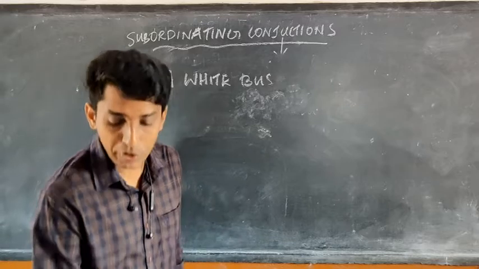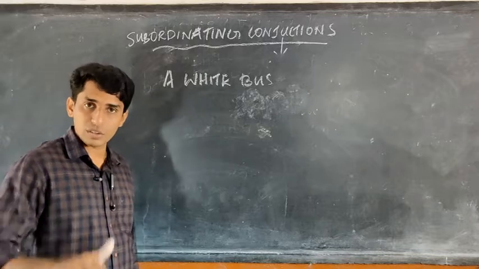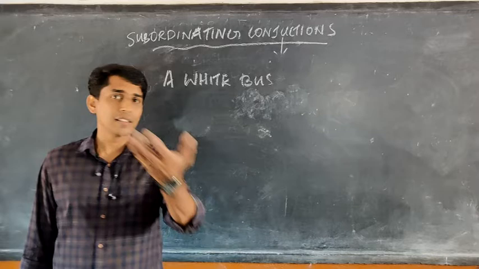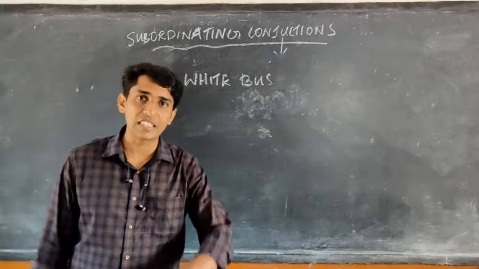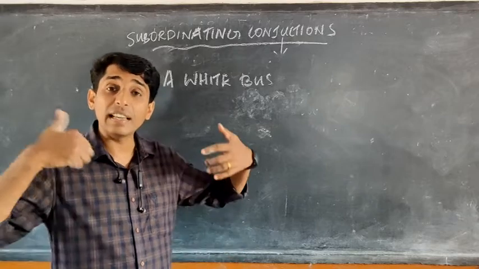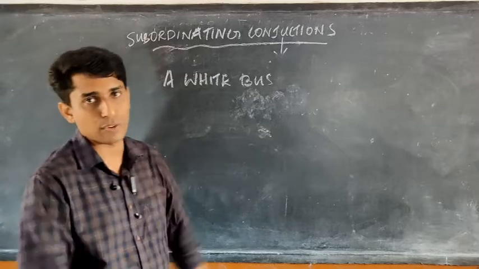Walt Disney moved to Kansas to pursue a career as a newspaper artist when he returned from France in 1919. There is no particular order for this kind of sentences. This one can be written in any way. That means first part can be last or last part can be first.